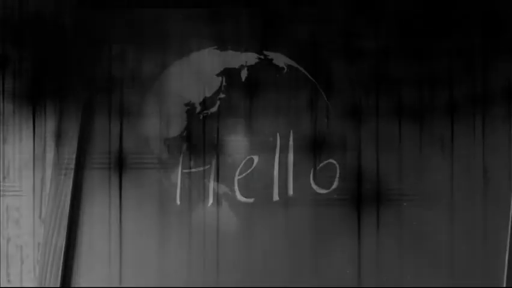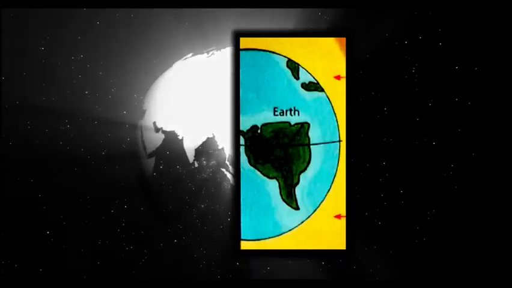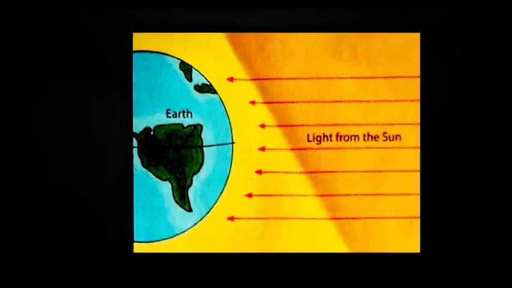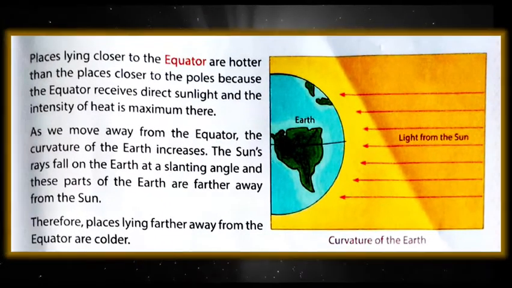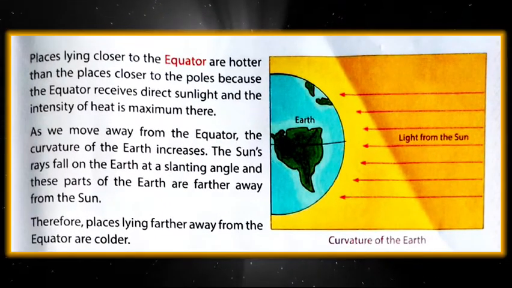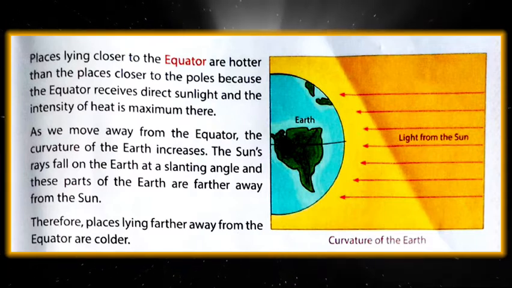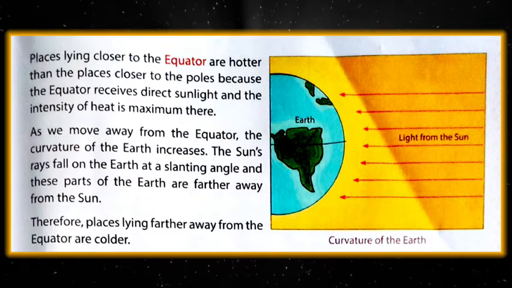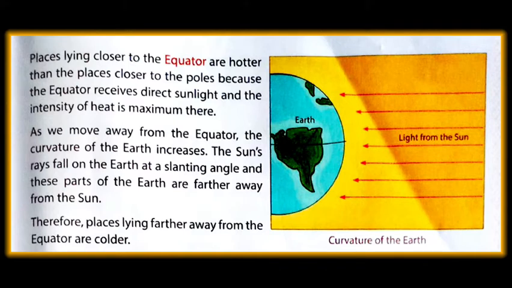Hello student, we will continue the same point. Curvature of the earth. Places lying closer to the equator are hotter than the places closer to the poles because the equator receives direct sunlight and the intensity of heat is maximum there.